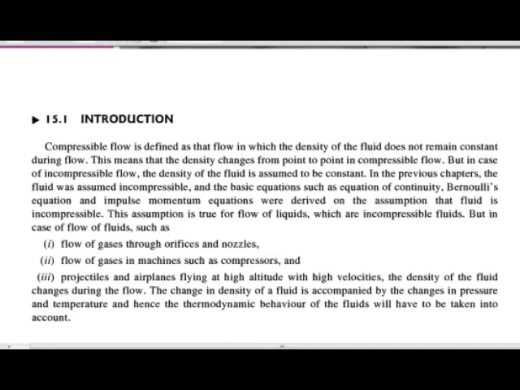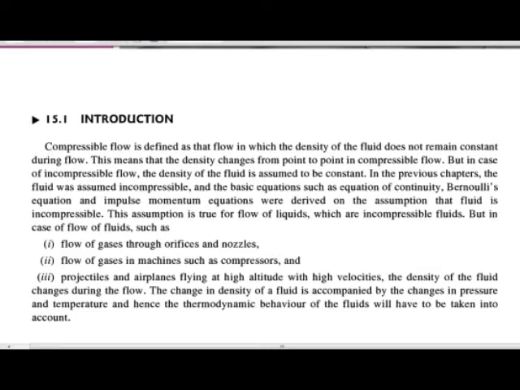Okay, then the examples of compressible flow are the flow of gases through orifices and nozzles, then flow of gases in machines such as compressors, and projectiles and airplanes flying at high altitude with high velocity. Here the density of the fluid changes during the flow. So these are the examples of